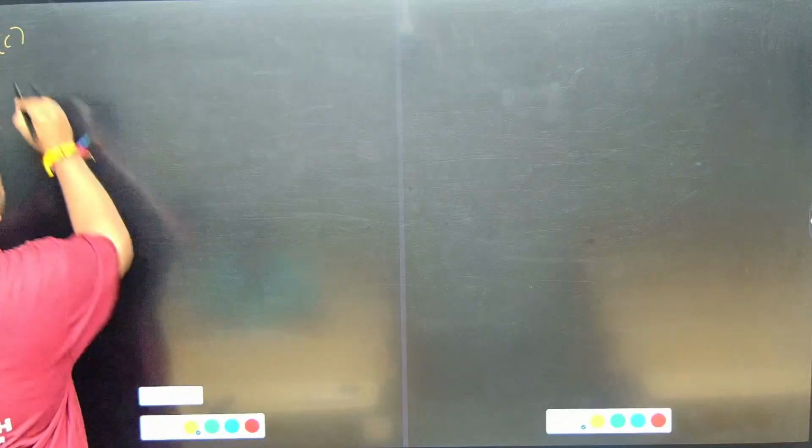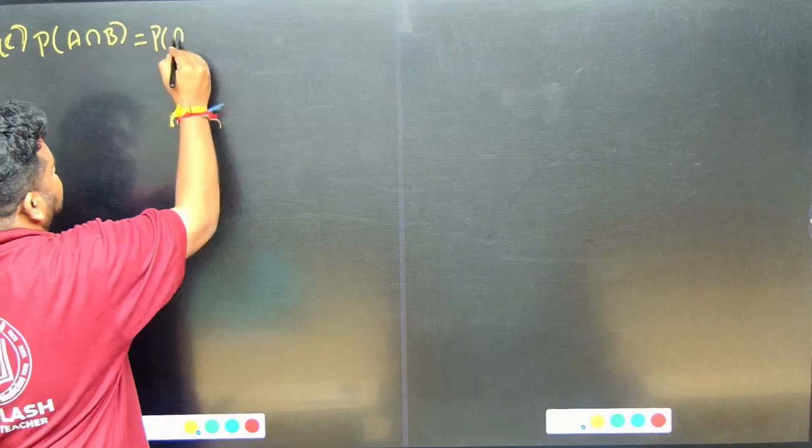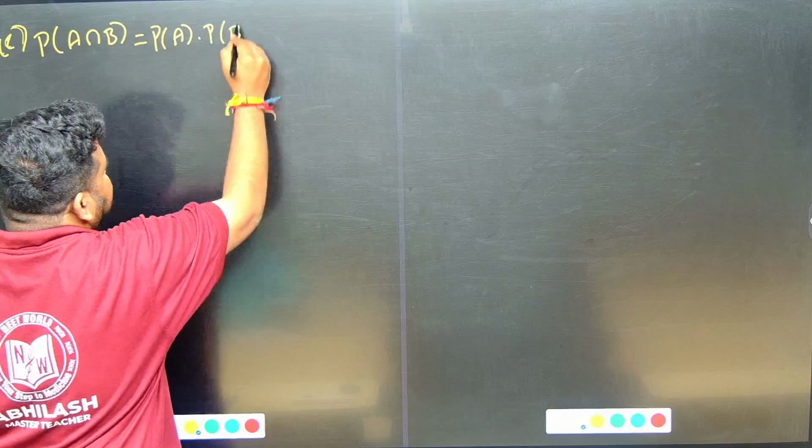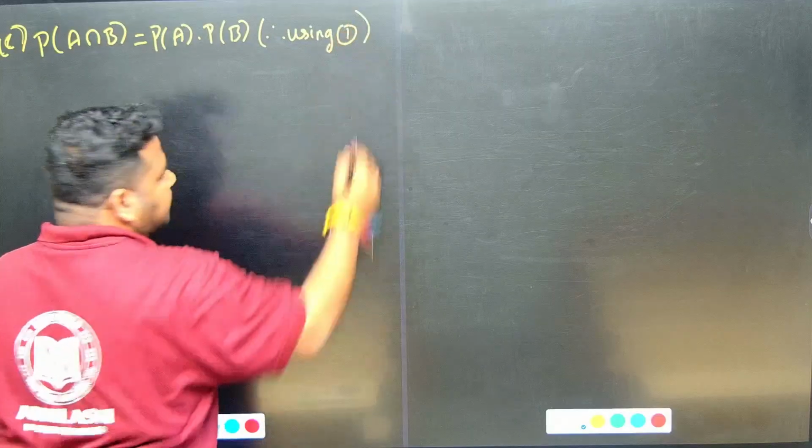Now see here, sub question C is P of A intersection B. P of A intersection B can be written as P of A into P of B. Again you have to write the reason, therefore using 1, okay. You have to write the reason.